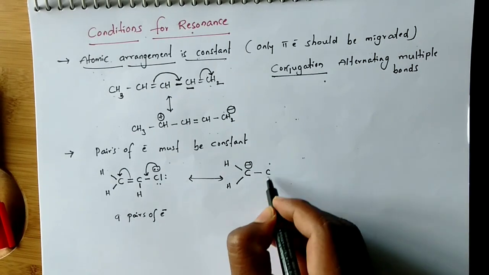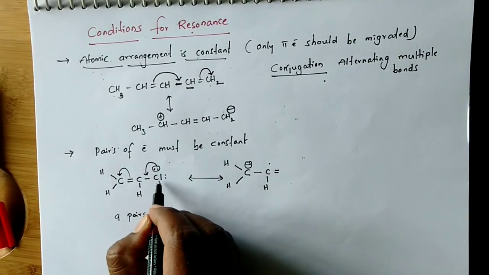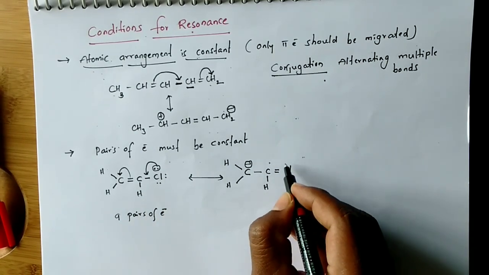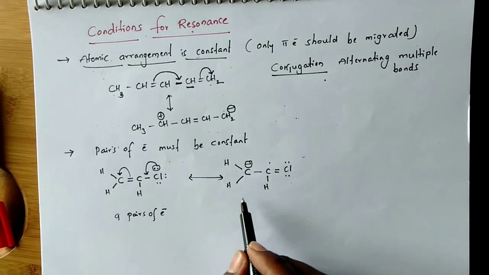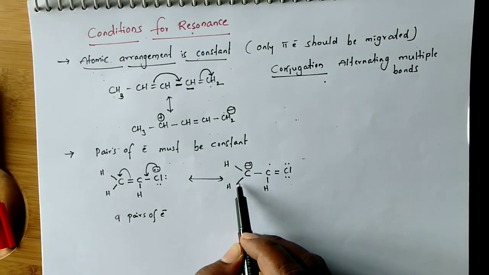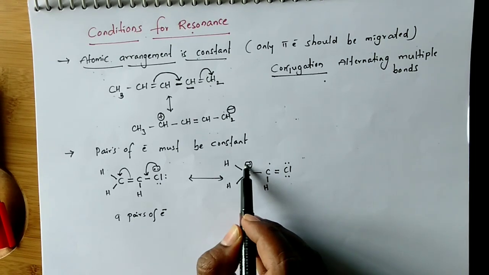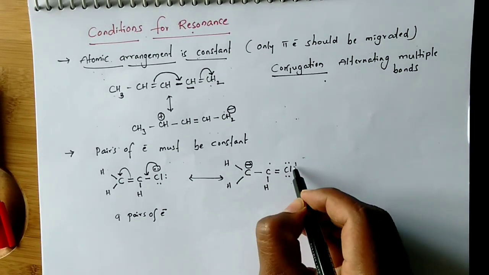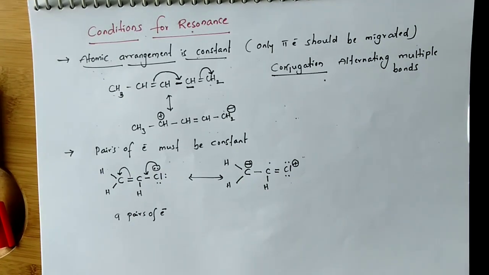Negative charge on carbon, and a double bond is forming between carbon and chlorine. This is the canonical structure. Now count how many pairs: 1, 2, 3, 4, 5, 6, 7, 8, and this negative charge also, actually this gets positive charge, this negative charge we will also consider as a pair of electrons.